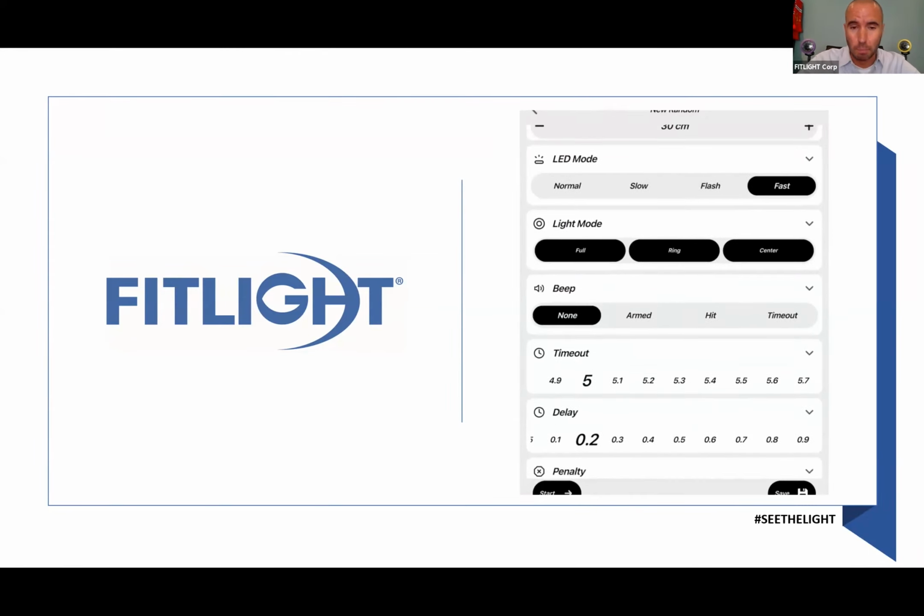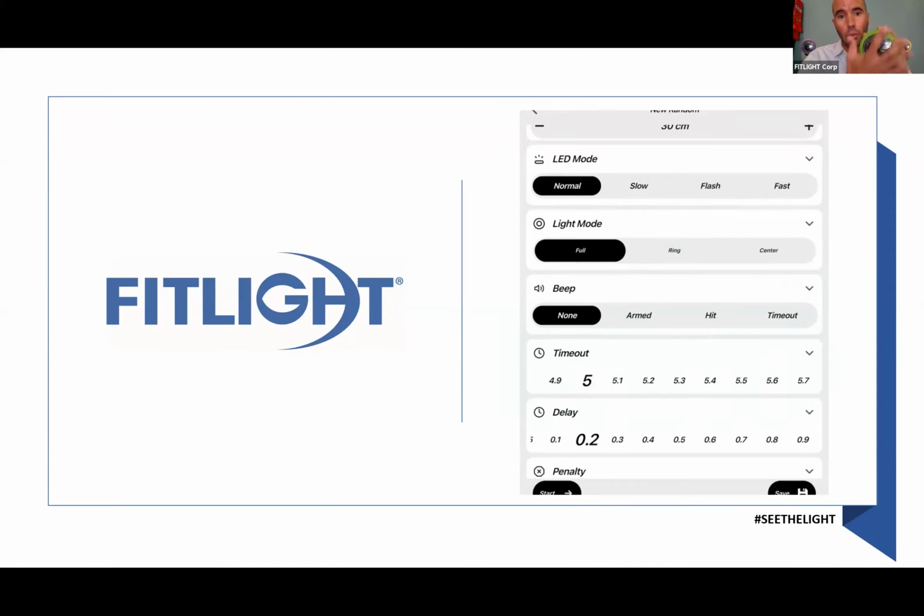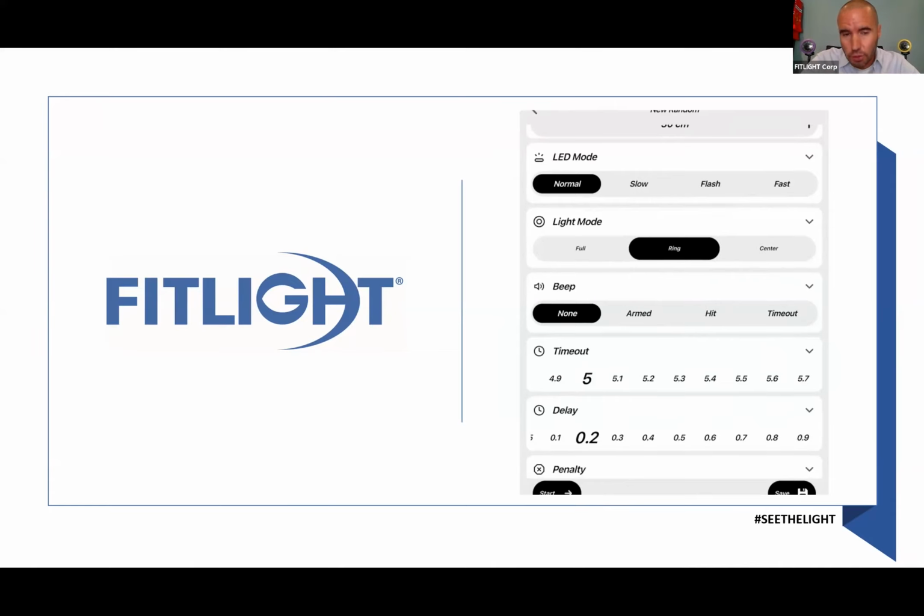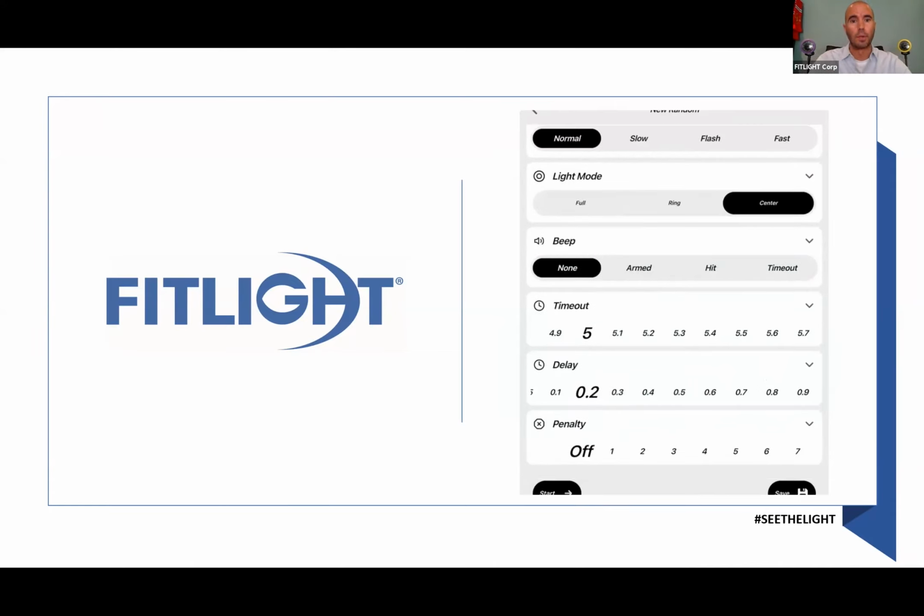There's also the light mode. As we saw in the beginning, each light has 2 rings of LEDs, the center and the outer ring, and if you put them both on, we call that a full light. Those could be 3 different levels of the same exercise, for example. A full light is easy to see, would be level number 1. Just the outer ring would be level number 2, and especially if you're training peripheral vision, if you deactivate